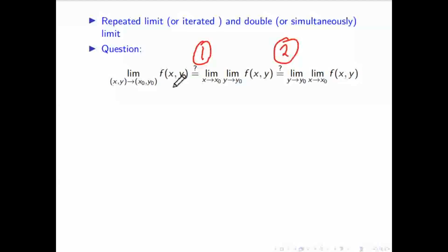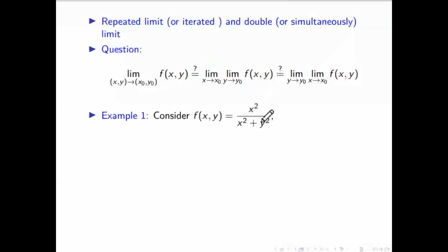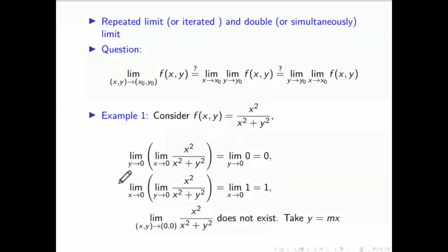There are two types of repeated limit in this case. If x, y, z is there, then we can interchange the order and find many more as compared to two repeated limits. So in this case, this is not equal. We have seen the example. Consider this example, and I want to show what will happen with repeated limits and the double limit in this case. Here this one is coming 0, this one is coming 1, and for this limit, if you take y equal to mx, does this limit exist or not?